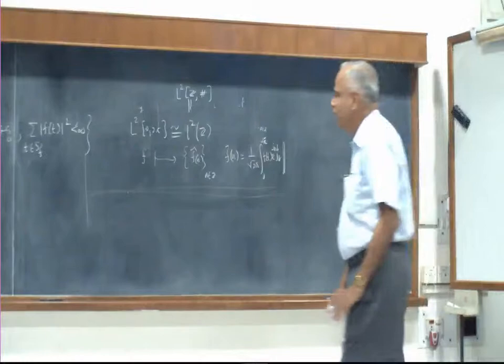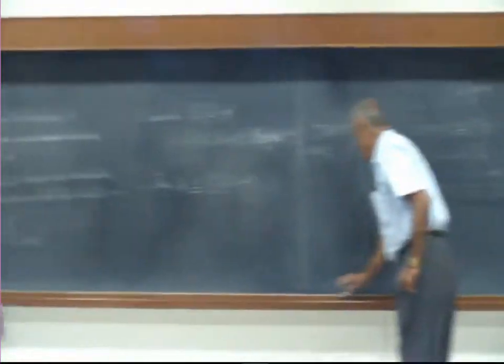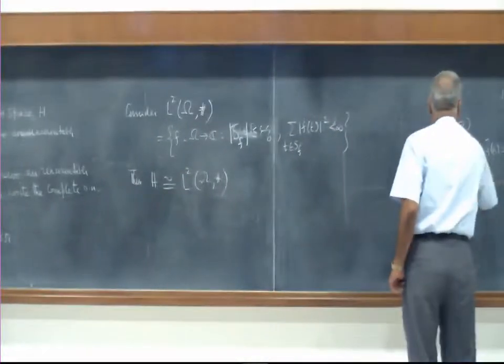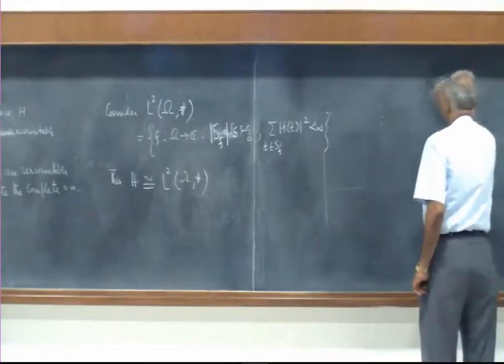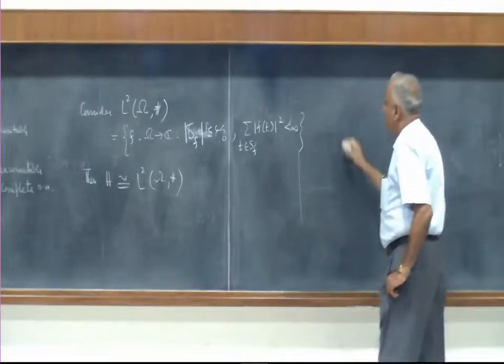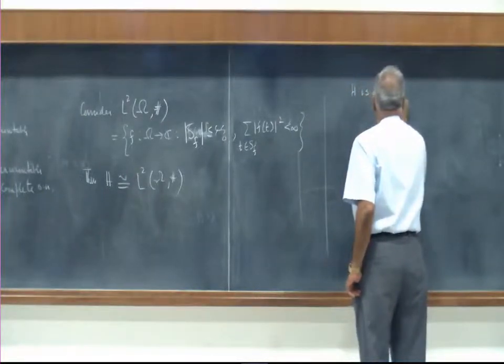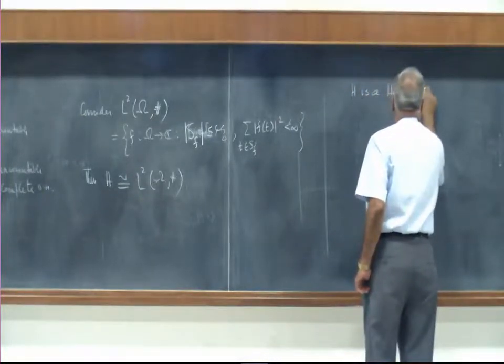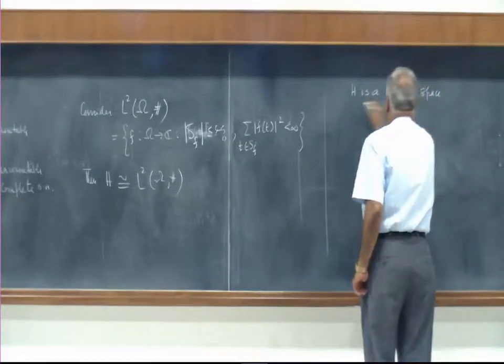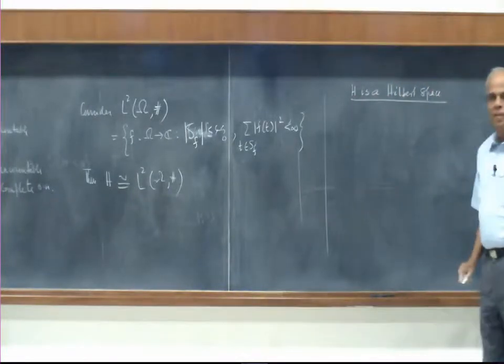Okay. So basically we have the following situation. Suppose H is a Hilbert space. There are various possibilities.